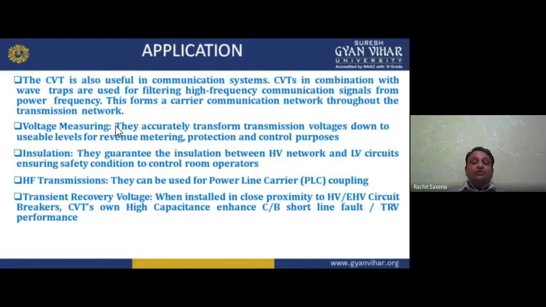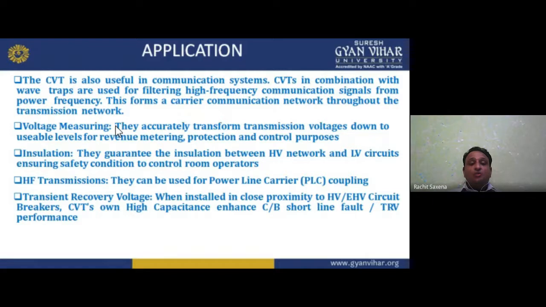Now if anyone asks you what the applications are, why we are using this capacitive voltage transformer, we are using CVT when we are having the VT. So these are the applications. The CVT is also useful in communication systems. The capacitive voltage transformer in combination with the wave traps is used for filtering high frequency communication signals from the power frequency. This forms a carrier communication network throughout the transmission network.